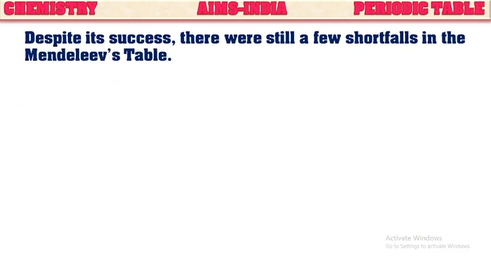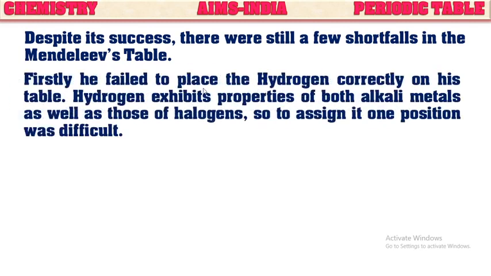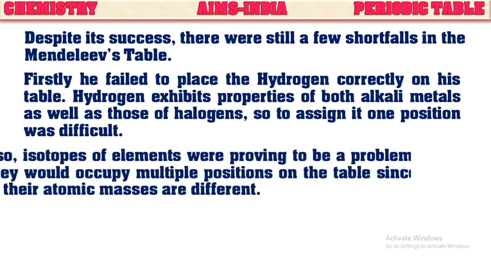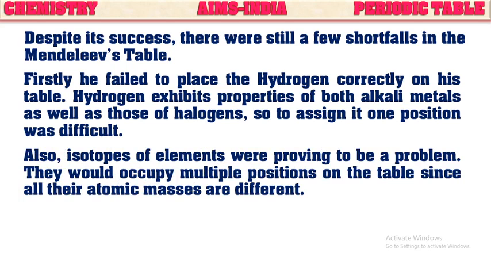Despite its success, there were still a few shortfalls in Mendeleev's periodic table. Firstly, he failed to place hydrogen correctly on this periodic table. Hydrogen exhibits the properties of both alkali metals as well as those of halogens. So, to assign it to one position was difficult. Also, isotopes of elements were proving to be a problem. They would occupy multiple positions on the periodic table since their atomic masses are different.